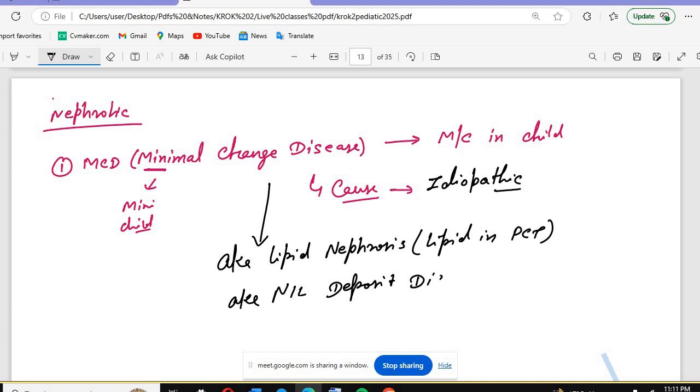Nil deposit disease, because nothing has been deposited and the immunofluorescence will be negative. Write the full form: immunofluorescence. Immunofluorescence will be negative. Okay.